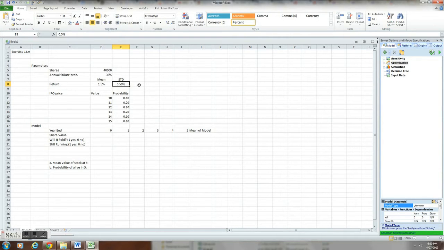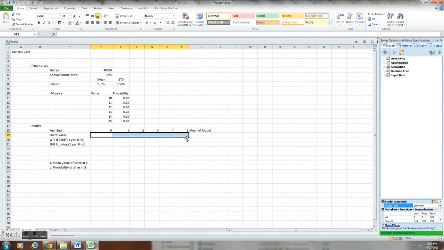And then what we have to answer is, what is the mean value of the stock at the end of 5 years, assuming the company does not fail? That's right down here. And then part B is, what is the probability the company will still be in existence after 5 years? And here's our 5 years.